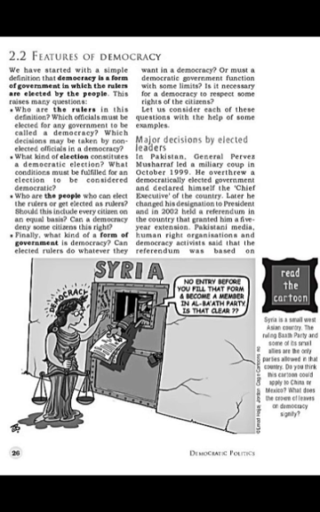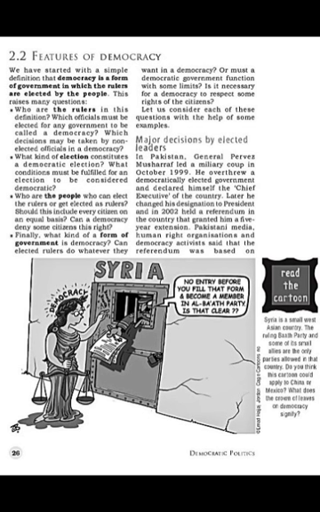Now, the first thing we are going to discuss is major decisions by the elected leaders. In Pakistan, students, General Pervez Musharraf led a military coup in October 1999. He overthrew a democratically elected government and declared himself the chief executive of the country.